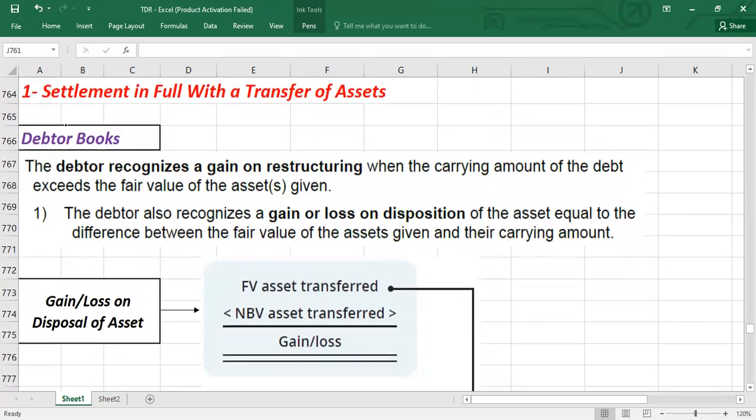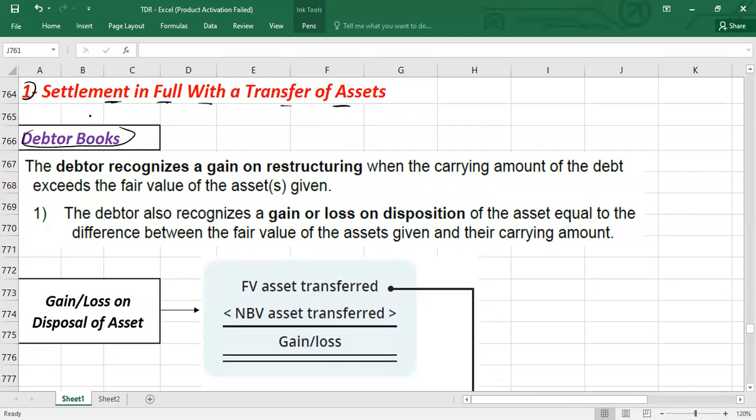Scenario number one, the first scenario, is a settlement in full with the transfer of assets. Here we are going to settle the debt in full, and we are going to transfer the asset in the settlement. First of all, what will the debtors do? We are going to talk about the debtor's books first.